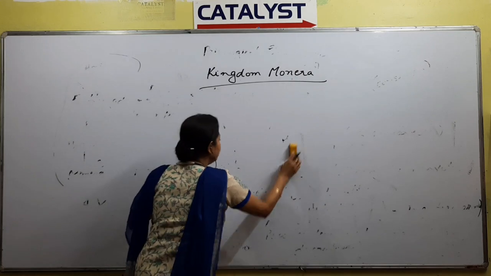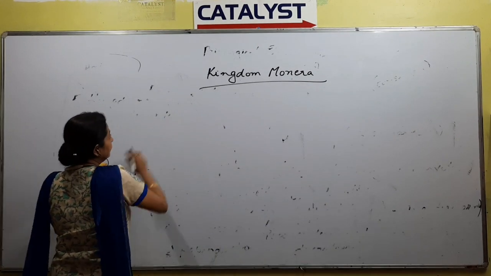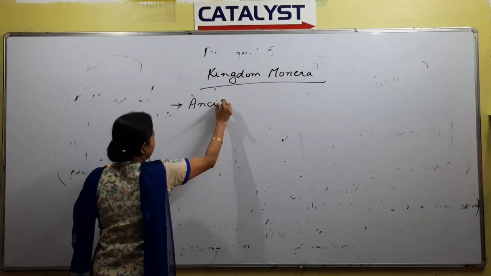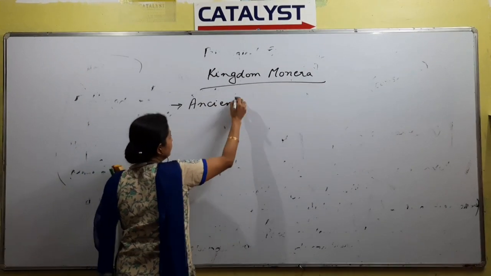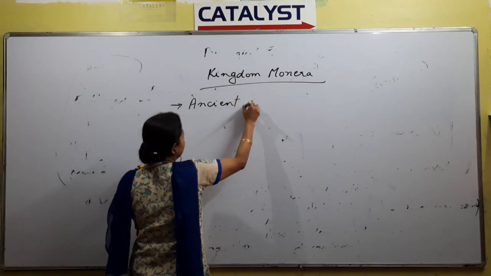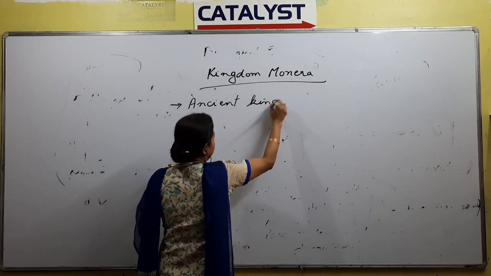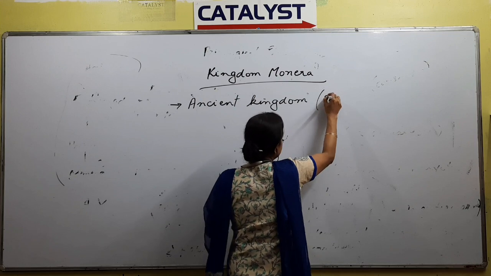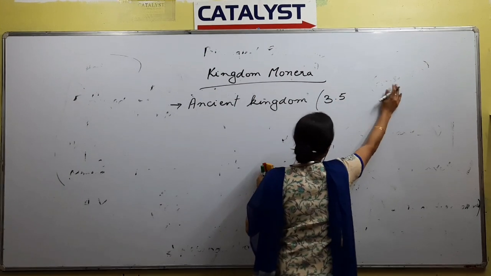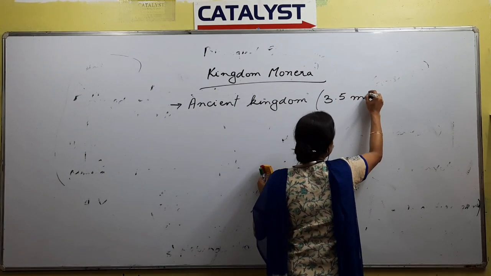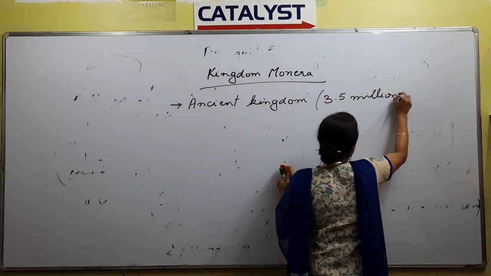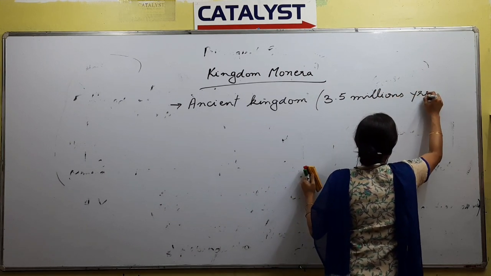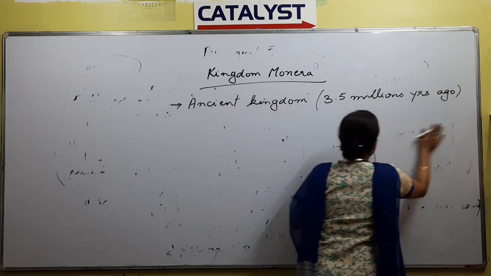Right? So for the kingdom Monera, how many points do we need to know? The first, it is an ancient kingdom. Why is it called an ancient kingdom? Because these organisms are found almost 3.5 million years ago. They were the first organisms found.